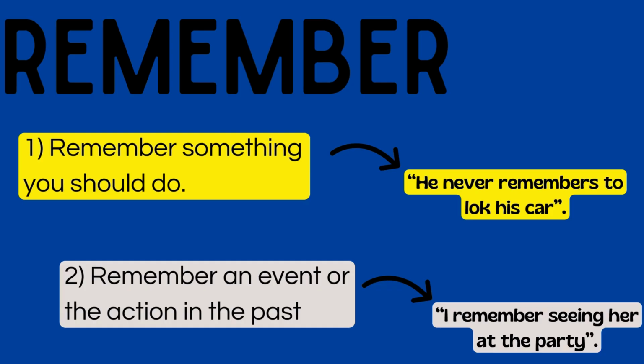But now, what happens if you use the gerund form after remember? Well, if you do this, it means you remember an event or an action in the past. For example, I remember seeing her at the party. Keep in mind the verb is in ing form. I remember seeing her at the party. Maybe you are bringing this to your mind. I remember going there. I remember studying history. I remember doing the shopping.